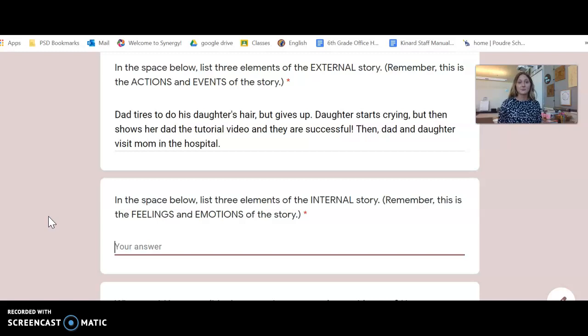They feel successful. And then they go and visit her mom in the hospital, and they, again, you could say feel love. They feel a connection. The mom feels proud. You could say the little girl and the dad feel proud of themselves. So it's their journey, right, of feeling excited and then frustrated and hopeless to persevering through that and figuring it out, to being successful and getting to go see their mom and be really proud of themselves. So that is the emotional roller coaster.